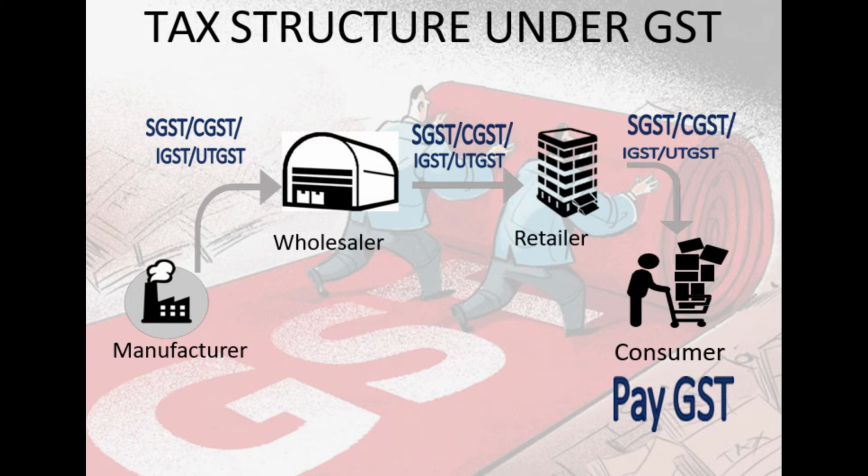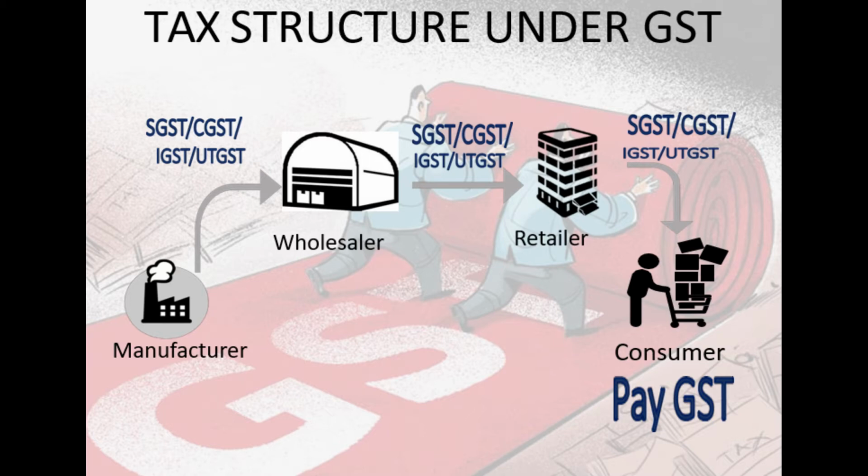What is applicable for the first lap, that is supply of goods from manufacturer to wholesaler, the same GST structure would be applicable for the second lap of the transaction, that is from wholesaler to retailer. When wholesaler is going to supply to retailer, CGST plus SGST would be applicable if wholesaler and retailer are in the same state.